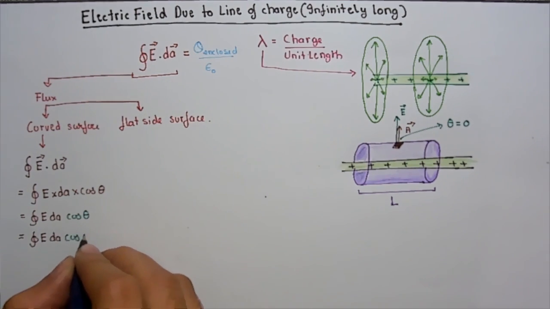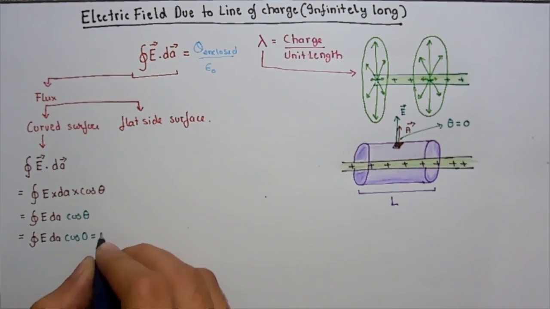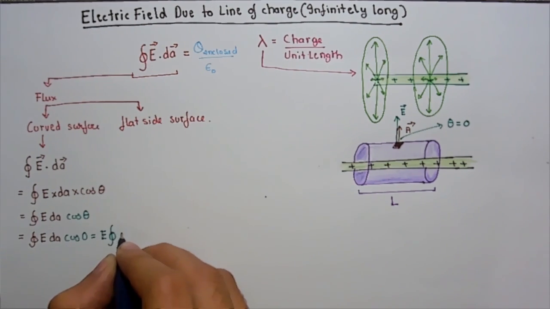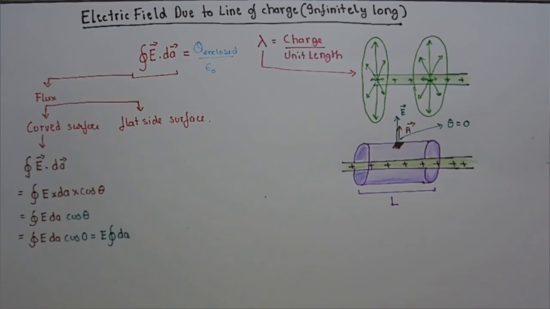We can pull E out of this integration as E is constant throughout this Gaussian surface. That's why we chose this Gaussian surface. If we had chosen a different irregular Gaussian surface, E would vary and it would make this integral a lot harder. The closed integral of small segments of curved surface is nothing but the curved surface area of the cylinder, which is 2 pi RL.